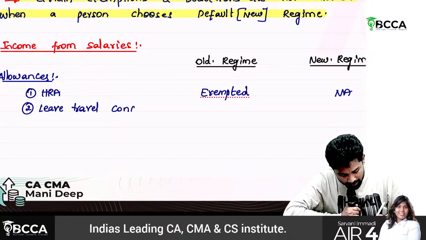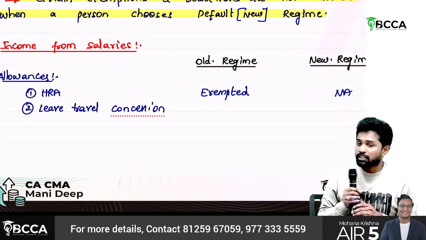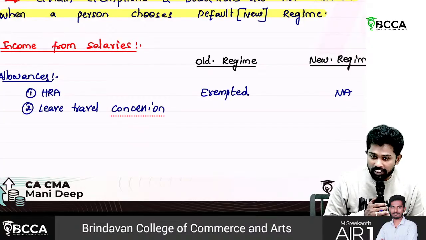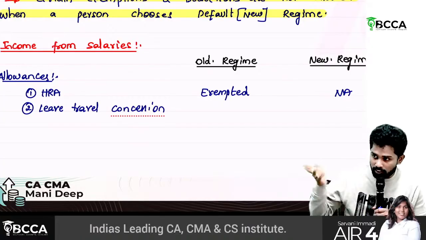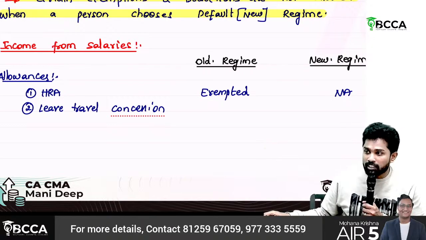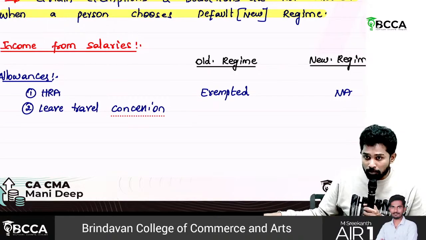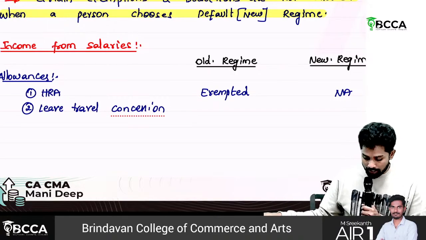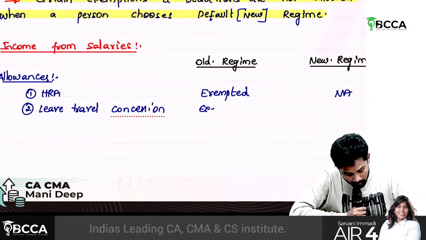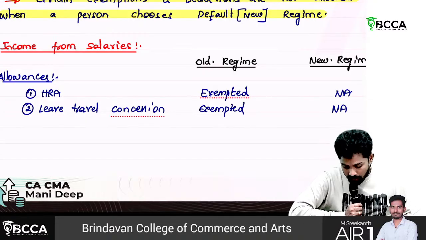Then leave travel concession. If you remember, sir, in a block of 4 years, twice the leave travel concession can be availed to the extent of the fare incurred. For example, on an air route, the economy class ticket fare for the employee, his spouse and a maximum of 2 children is allowed. So leave travel concession is exempted in the old regime, whereas in the new regime it is not available.